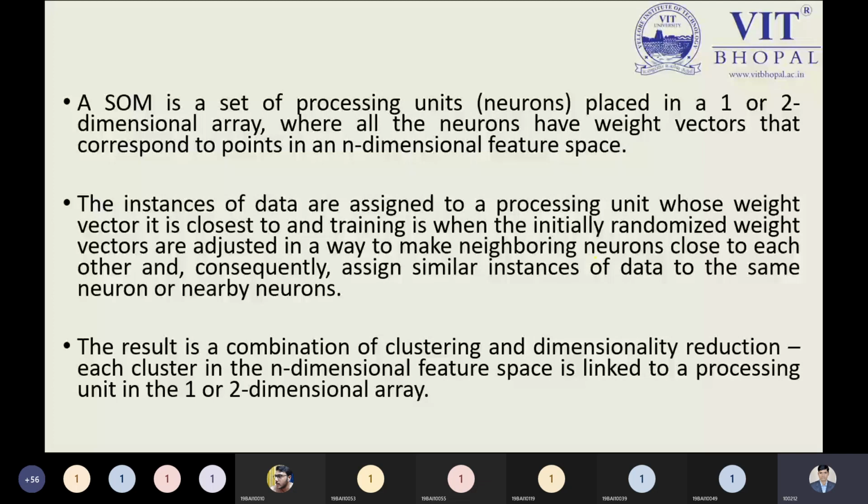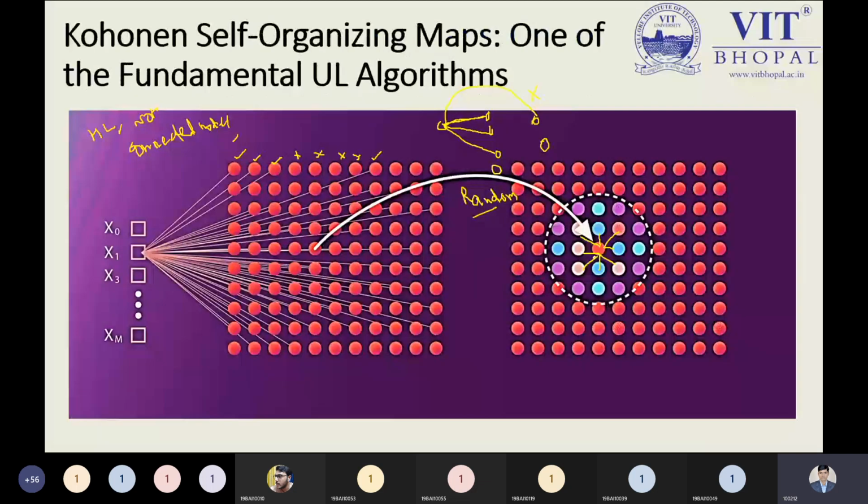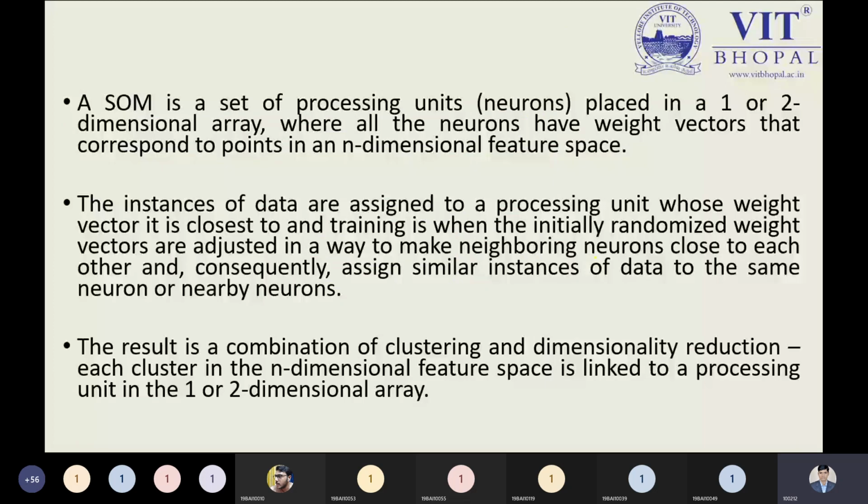SOM stands for self-organizing map, and it is a collection of processing units that are known as neurons. You can see each and every node is connected, and these are represented by the neurons, placed in a 1 or 2 dimension array. We can't say SOM is supported in 3 dimensions. If you're having 3 dimensions, it is handled by a low dimension approach. That is the point we need to keep in mind.